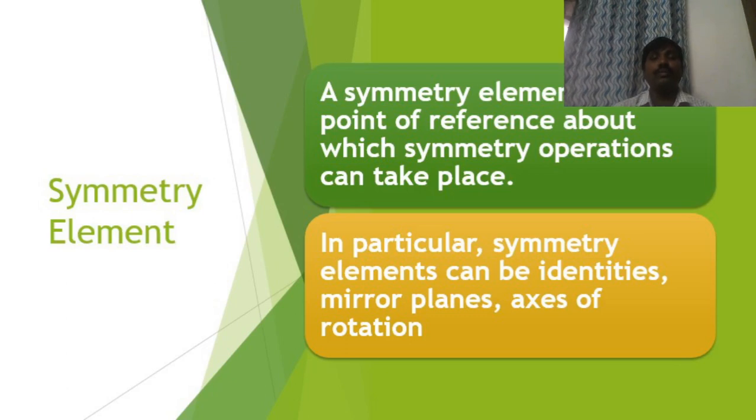Then two-dimensional Bravais lattice. 5 two-dimensional Bravais lattices are there. Then crystal systems. 7 crystal systems are there. Then three-dimensional Bravais lattice. 14 three-dimensional Bravais lattices are there. Then symmetry. Symmetry is nothing but equal, equal in size, equal in shape. This symmetry can be obtained using symmetry element and symmetry operation. Just a few minutes before I explained what is symmetry and symmetry element.